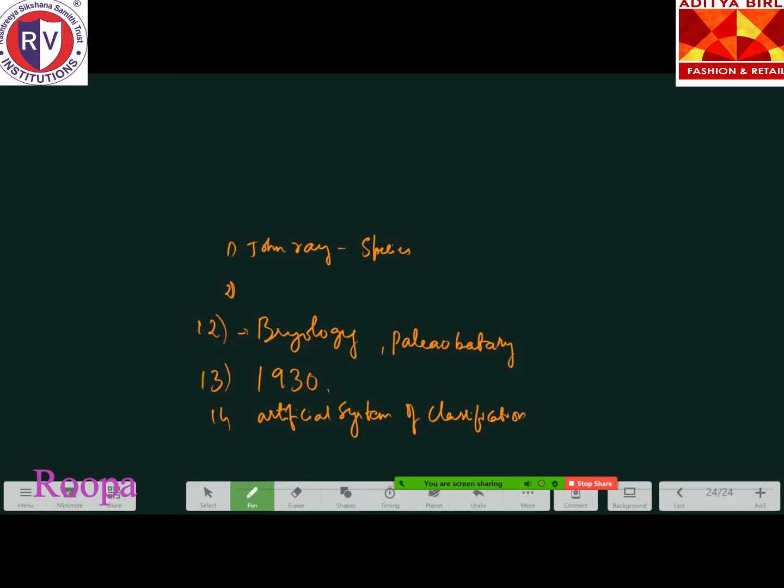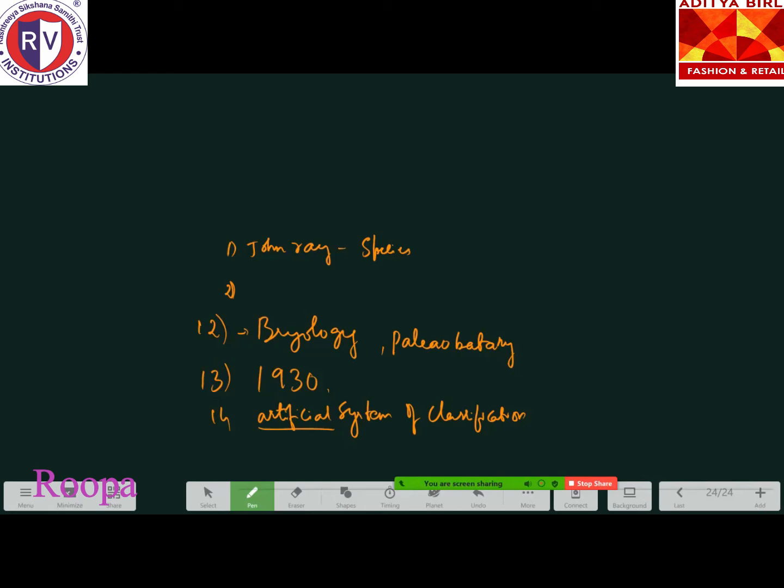Linnaeus is considered the father of taxonomy. Who coined the term taxonomy? De Candolle. And Theophrastus is the father of botany. Pliny is a naturalist who gave the artificial system of classification.